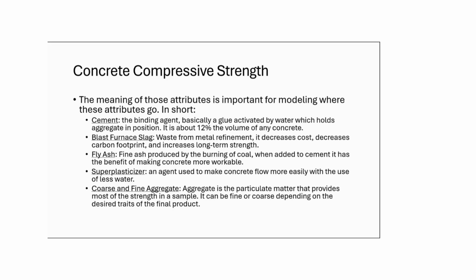Blast furnace slag is waste from metal refinement. It's stuff you don't really want getting out in the environment, so the best solution would be to trap it in rocks, which is exactly what happens. We use blast furnace slag because it decreases cost and it increases the strength of concrete. Fly ash is another waste. It's a waste of burning coal. And when it's added to cement, it has the benefit of making the concrete much more workable in its liquid state. That means it can flow into molds easier.